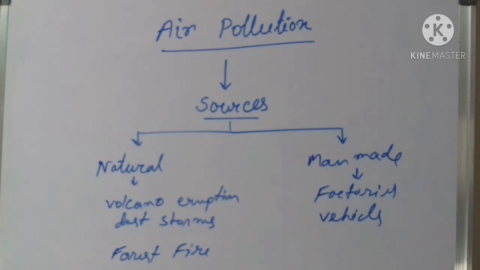Next is man-made. There are mainly 2 man-made causes. First is factories. From different types of factories, harmful gases and fumes are generated, and those are very harmful. Carbon monoxide and carbon dioxide are harmful to our health. And then vehicles: we all know that humans use vehicles, cars and buses on the road. From those also harmful gases come out, and they also pollute the air.